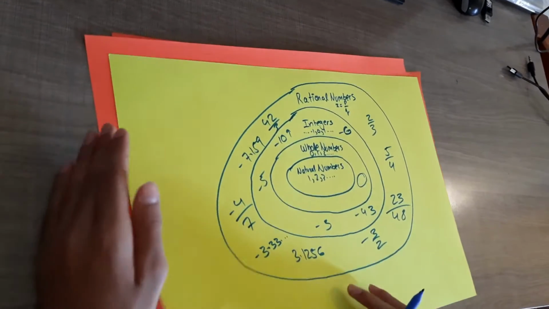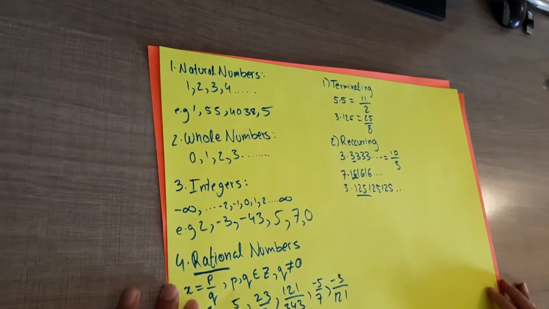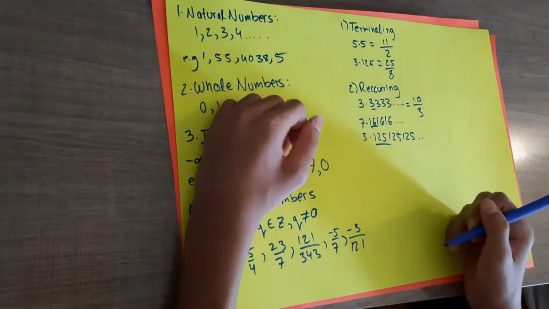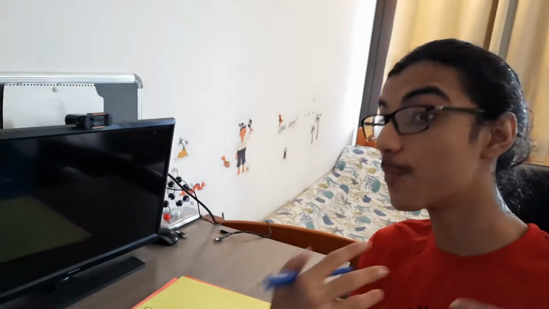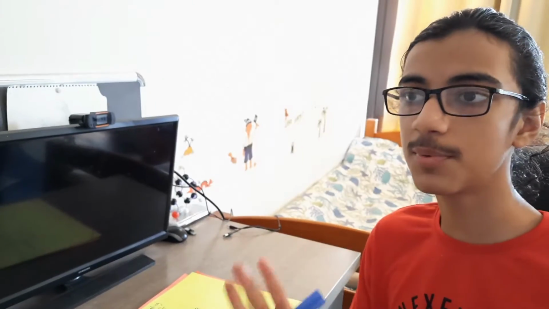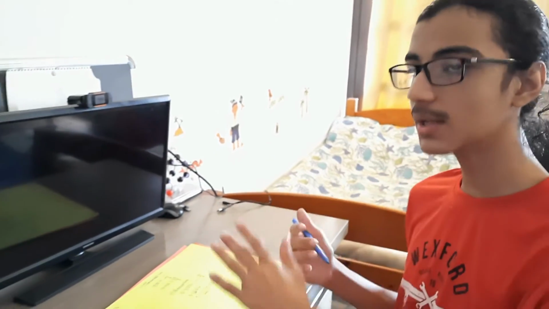Now that we've discussed what rational numbers are, it brings us to a very interesting place, because now we get to talk about a very interesting type of number, and those are irrational numbers. Irrational numbers are basically just the opposite of rational numbers, hence the name irrational. They've caused quite a few problems in mathematics in the past, but are now a very integral part of it. So, let's have a look at what they are.